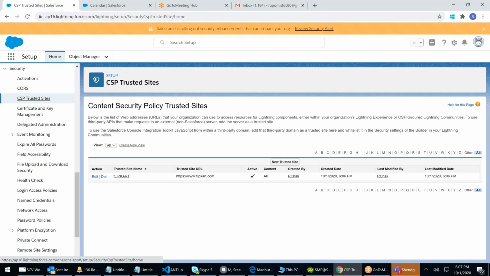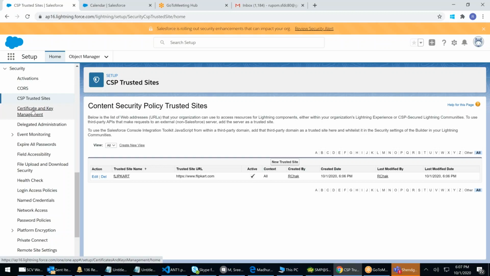Depending on the requirement, you will decide where to add this, and we will see that when we come to programming. Then I'll explain when to add in CSP, when to add in CORS, and when to add in Remote Site Settings. If I want to access Flipkart on the page, that's all I'll tell you as you go inside. Remember that there are 3 places where you store external website information.